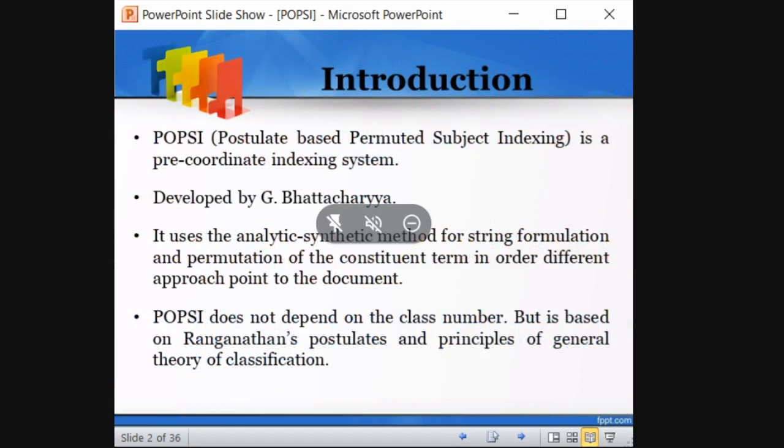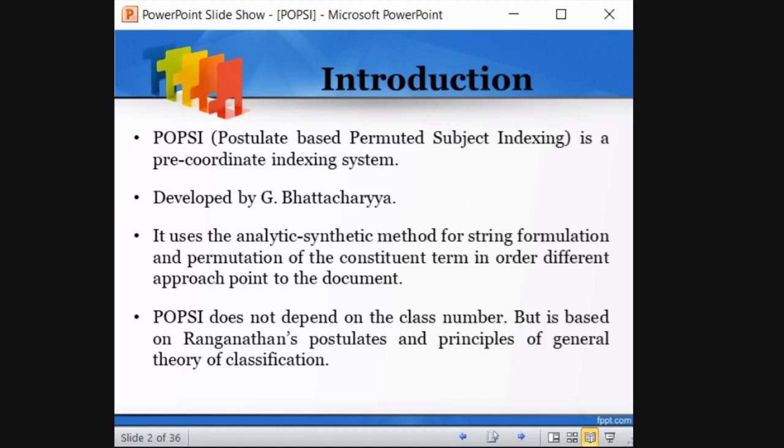So POPC, as I said earlier, is an acronym. It stands for postulate based permuted subject indexing. It is a kind of pre-coordinate indexing system developed by Ganesh Bhattacharya. It uses an analytic synthetic method for string formulation and permutation of constituent terms in order to provide different approach points to the document. So it uses the analytic synthetic method.